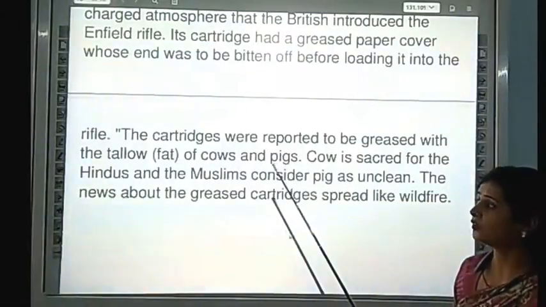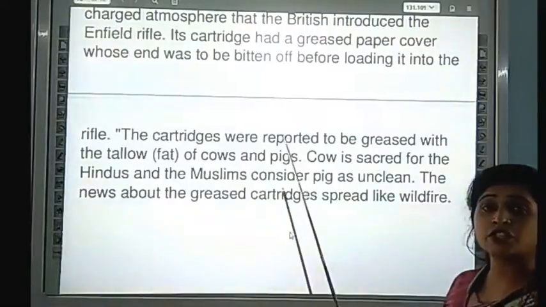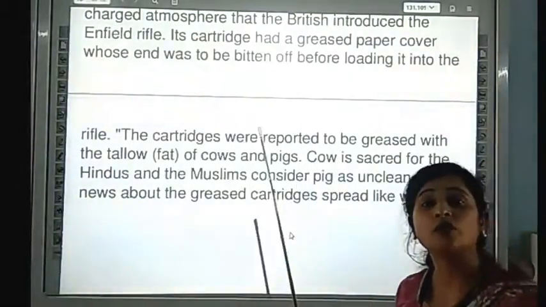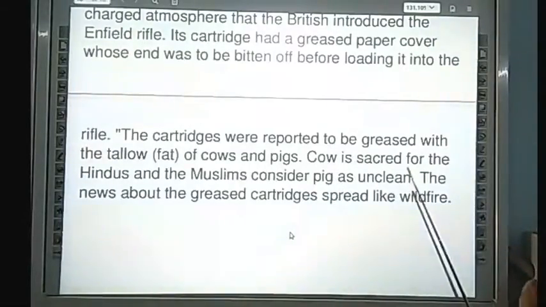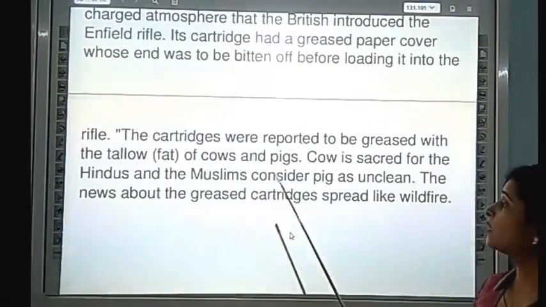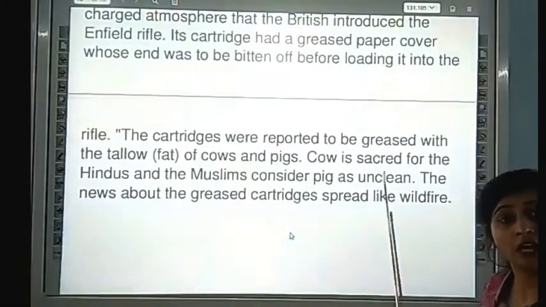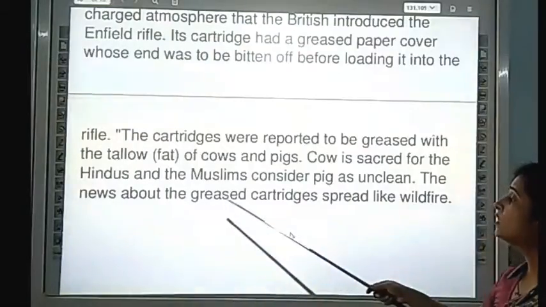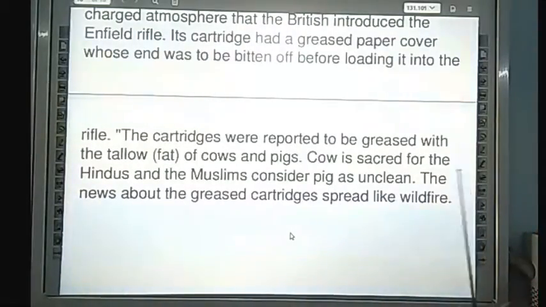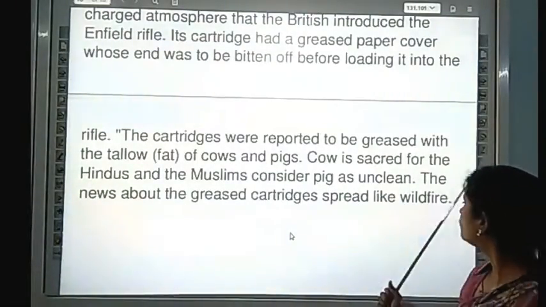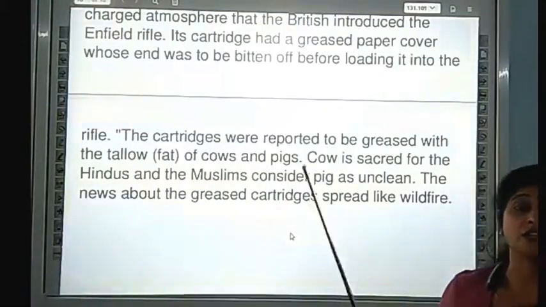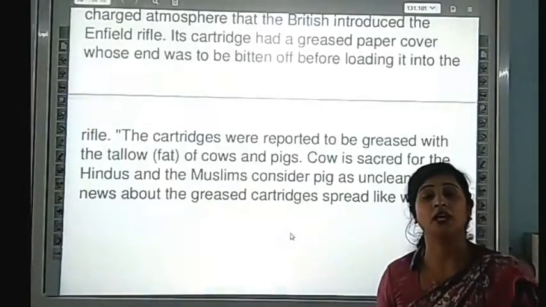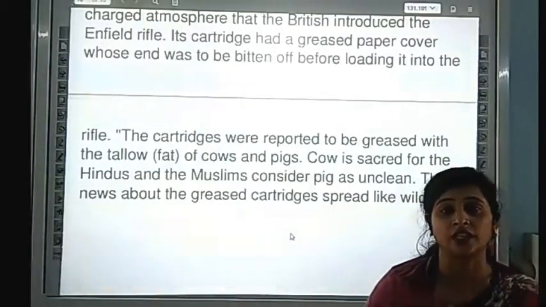The sepoys had rumors that the grease on the cartridge paper was the fat of cow and pig. The cow is sacred for the Hindus, and Muslims consider the pig unclean. The news about the greased cartridge spread like wildfire. और ये जो cartridge की news थी, वो एक kite की तरह फैली and the revolt was started.